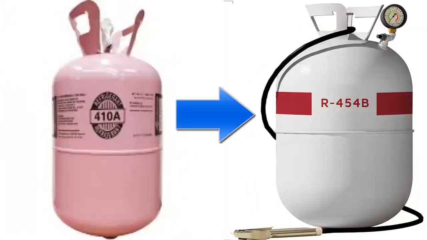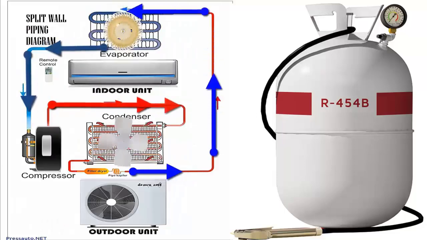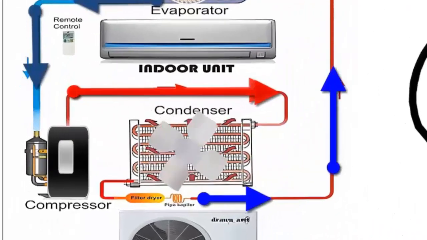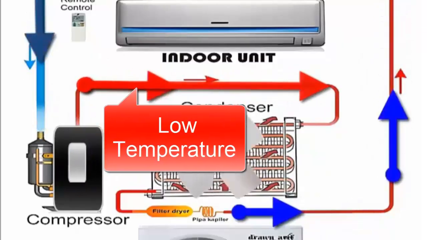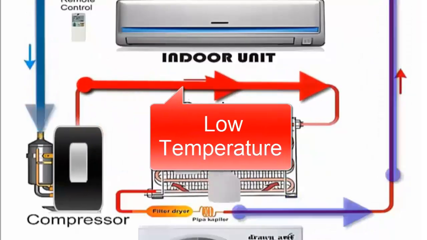B. Another alternative to R-454B is R-410A, the refrigerant that R-454B was originally designed to replace. 1. R-410A is widely compatible and easy to obtain. 2. Additionally, R-410A has a lower discharge temperature, which helps extend the compressor's lifespan.